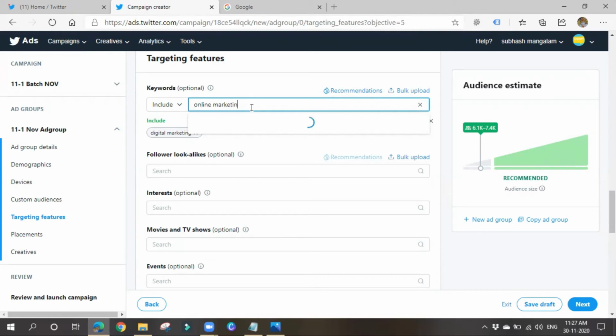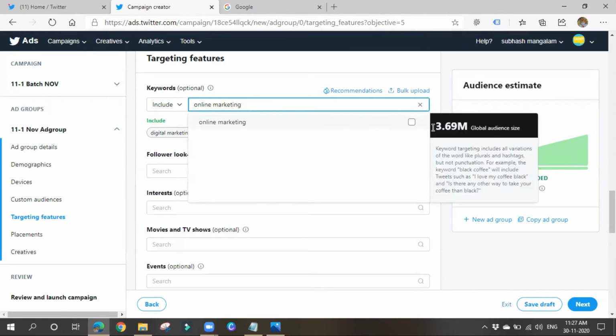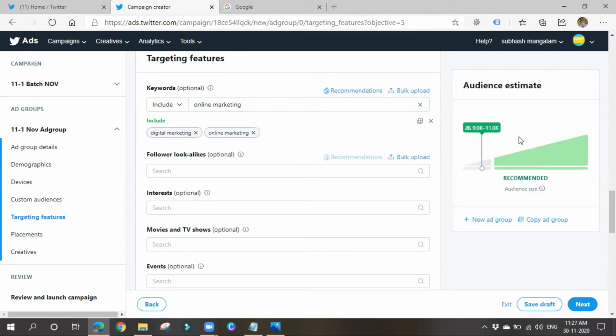So if you see, the audience will be increasing or decreasing. It will be reaching this many people, showing some audience size. Here also it will be increasing or decreasing. So follower lookalikes. Follower lookalikes means if you have run any kind of ads, you can go with reach people with similar interests, similar interest and accounts followers. Followers of another account, with similarities based on things like tweets, retweets, clicks, and more.